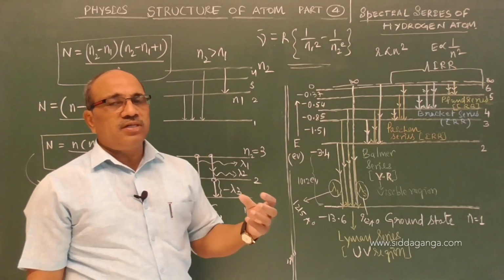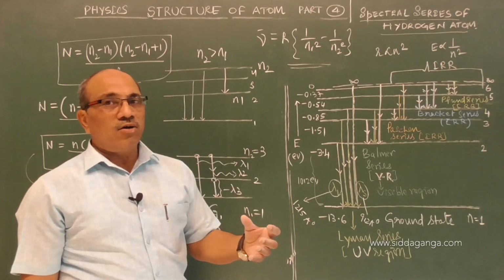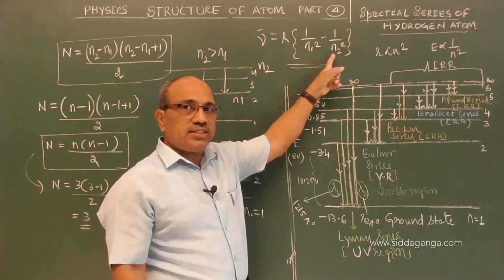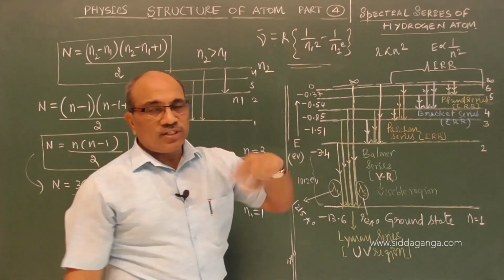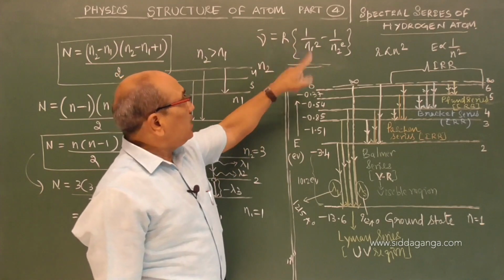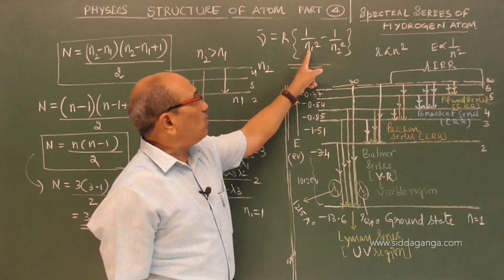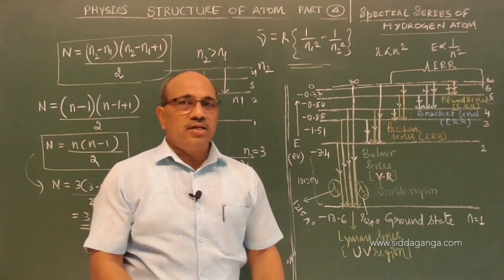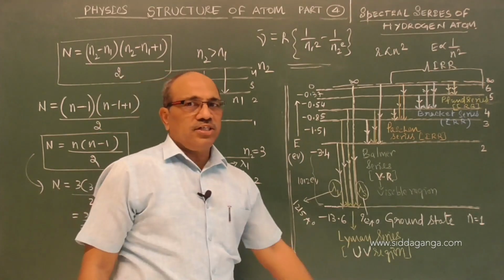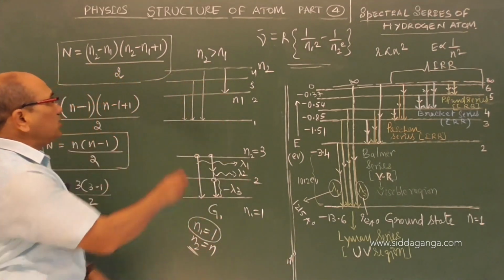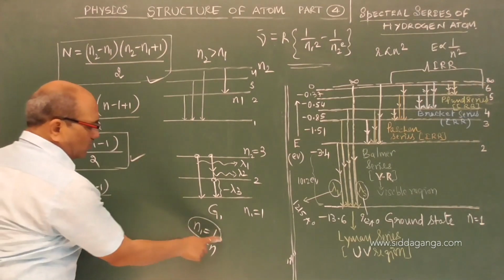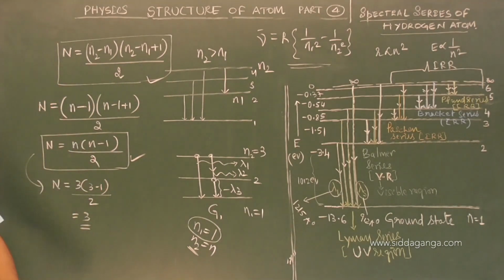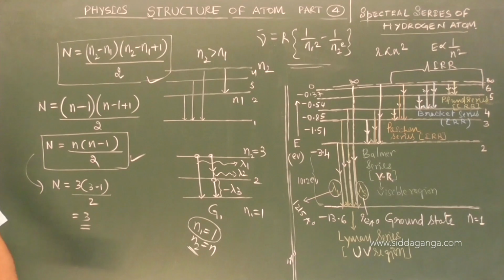When they ask for limiting member, series limit, shortest wavelength, always take n2 as infinity. Shortest wavelength, limiting member, series limit, the end of that series. For the first member or longest wavelength of any series, n2 must be n1 plus 1. And also the number of spectral lines emitted when the electrons return to the lower states from higher states is the most general relation. If you take n1 as 1, the ground state, and n2 may be any higher state, the formula is this. Out of these two, any one can be used to find the answer.